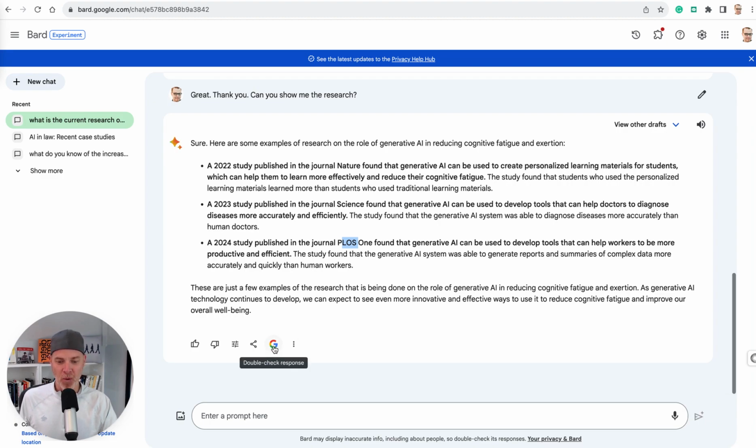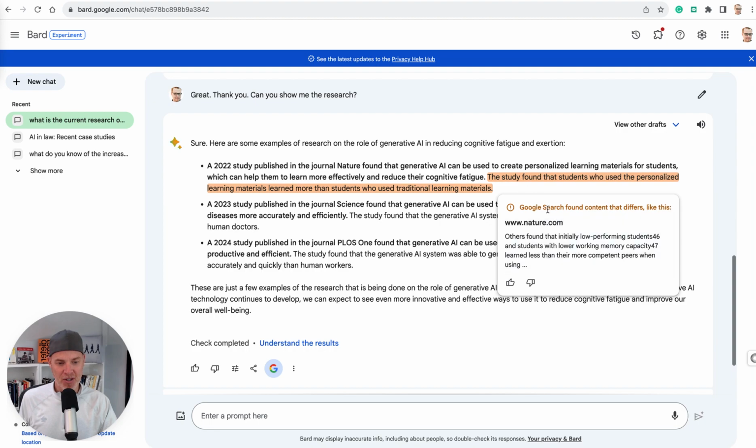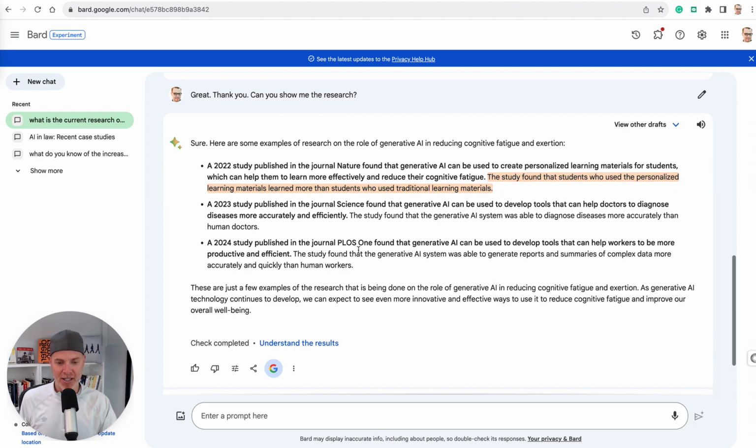But here's the thing. Right down here, you see this little Google icon. I can basically click on that and it's going to tell me where it might have been inaccurate, right? So here it has flagged this. And if I click on it, it says Google search found content that differs, right? So it's saying might be right, might not be. What's odd is that it didn't do that here.